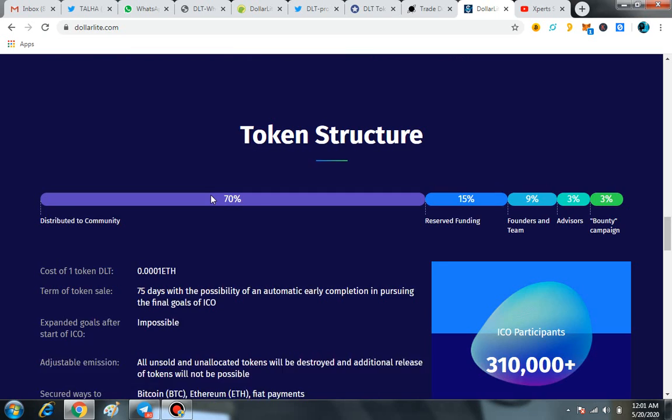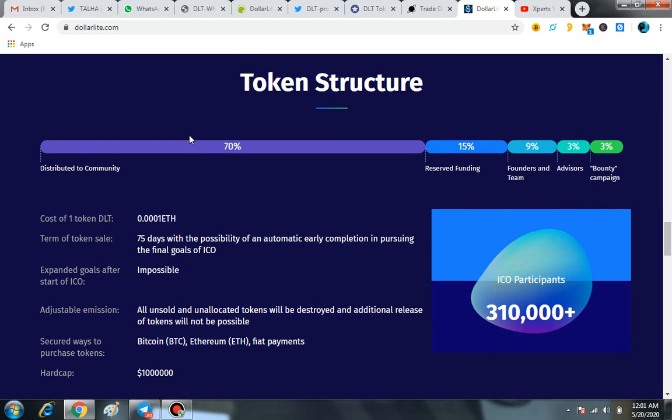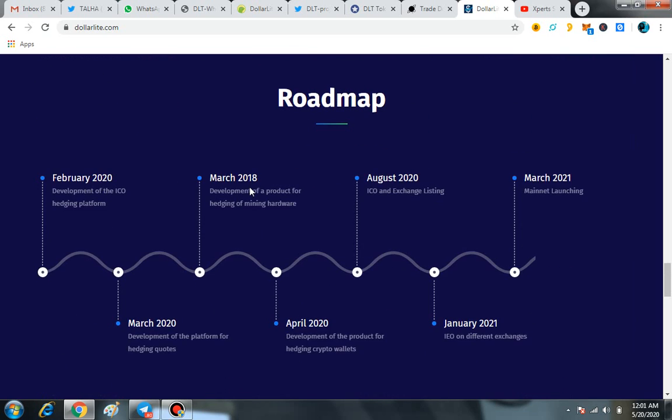So here you can see each and everything, especially the token structure. It is basically an ERC20 token, so you can easily hold this token in your personal Ethereum wallet address. And here you can see all the allocations of the token: 70% distributed to community, 15% reserved funding, only 9% for the founders and team, 3% for the advisors, and 3% for the bounty campaign. So that is such a great thing.